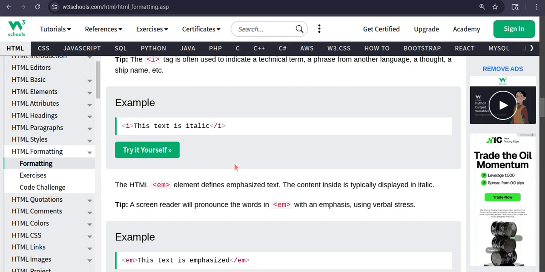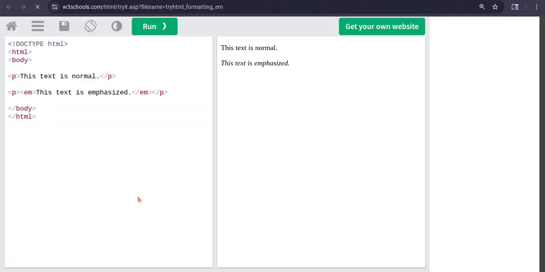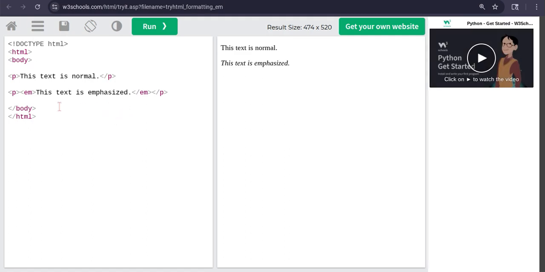This is italic text. We have done this. The HTML EM element defines the emphasized text. Sorry guys for the delay. Now we are checking the thing. A screen reader will pronounce the word in EM with an emphasis using verbal stress. I don't know what's that. Let's just see this by ourselves. Like these are the same.